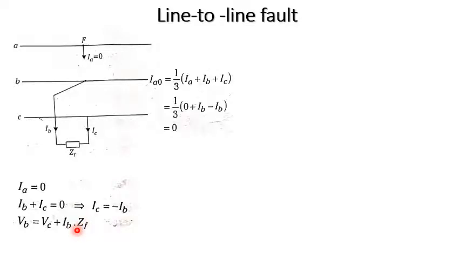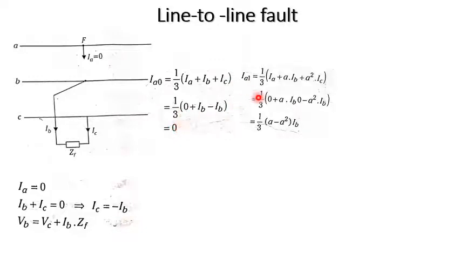Based on this we have to calculate the symmetrical component currents. I0 is equal to 1 by 3 times IA plus IB plus IC. Why we are considering the current, I already explained in the previous section, so you can go through that. IA is 0, and IB plus IC is also 0, so you will get 0. IA1 is equal to 1 by 3 times IA plus A into IB plus A square into IC. Here IC is equal to minus IB, substitute that and you will get A minus A square.